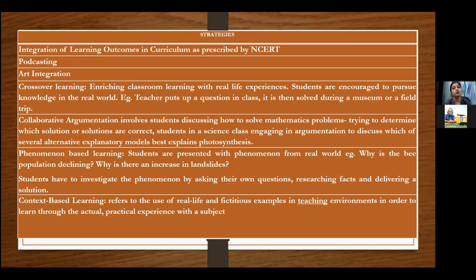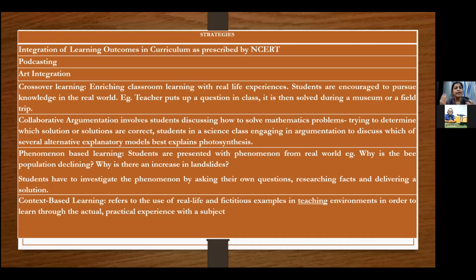So make sure that you make your own learning outcomes as per the Bloom's taxonomy provided. Podcasting is a very interesting strategy for competency-based education and for ensuring that your students are prepared as per the new CBSE assessment scheme.